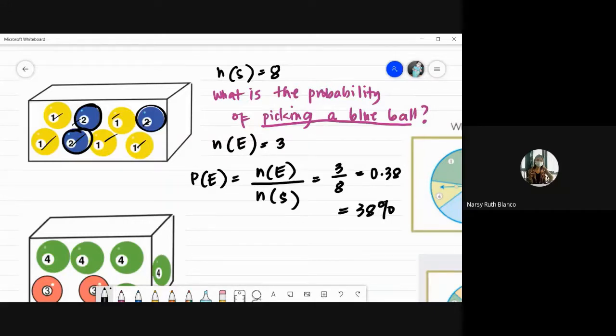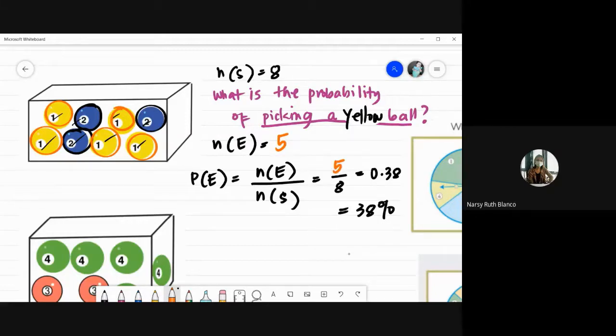Okay, now, if we're going to change the question like, what is the probability of picking a yellow ball? Kung gagawin naman natin siyang yellow ball, so ang ating number of favorable outcomes, yung bilang ng mga yellow balls natin. That's 1, 2, 3, 4, 5. So 5 naman ang halagay dito. Papalitan lang natin tong 3 ng 5.